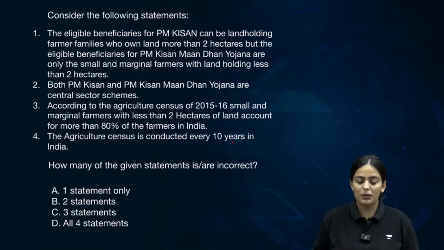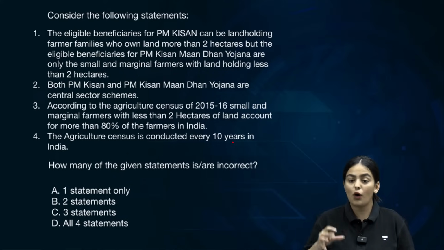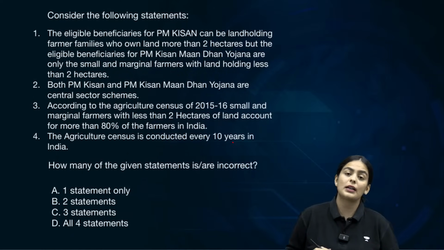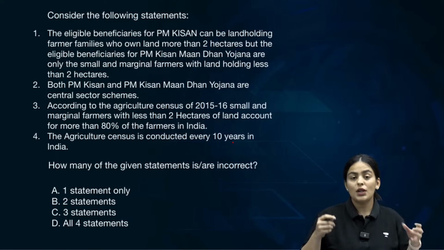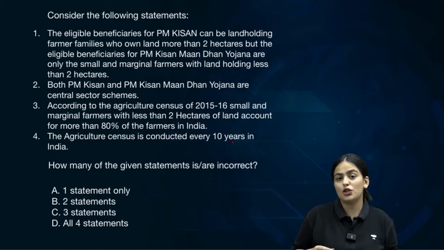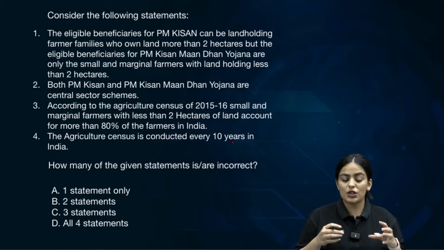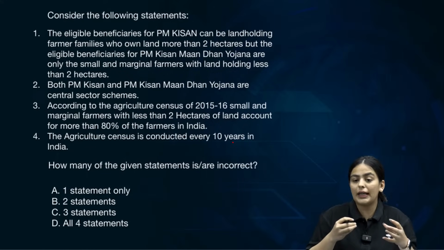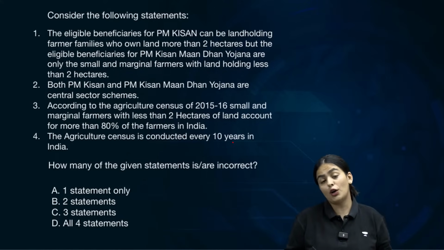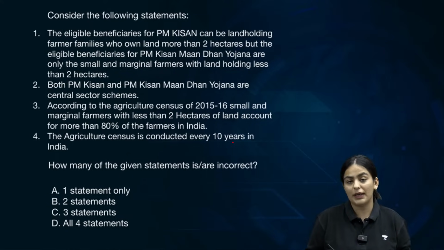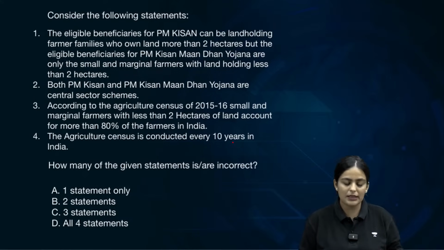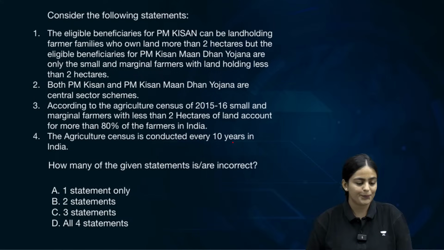So consider the following statements. These are very important questions because agriculture has been a sole focus of UPSC. There have been questions around the Kisan Credit Card scheme and the Soil Health Card scheme. So it is important for us to check the flagship schemes in the agricultural sector. These questions are lengthy in nature because I will try to increase the coverage. I've clubbed in a lot of schemes as well as a lot of facts which can be important for UPSC. Please read the question, take your time and attempt it in about 60 seconds. Then we'll have a discussion on the same.